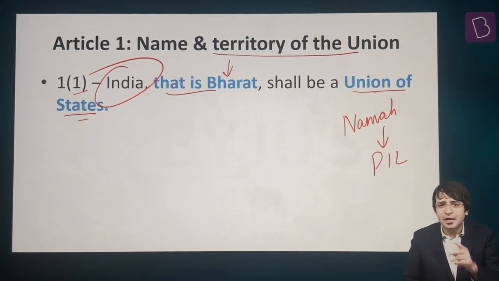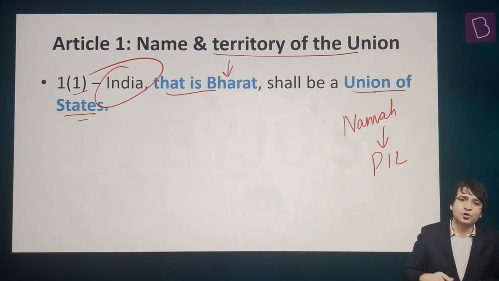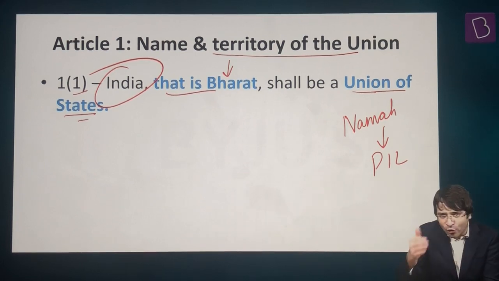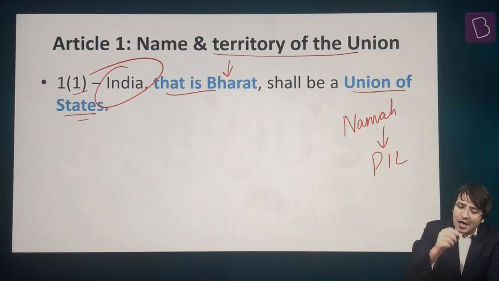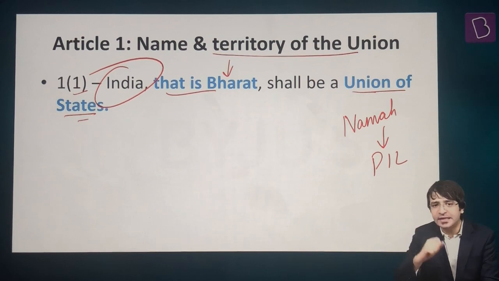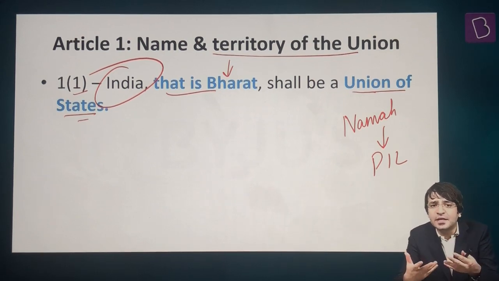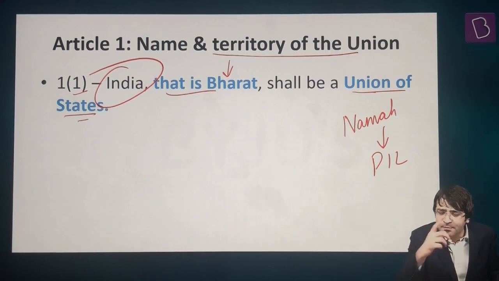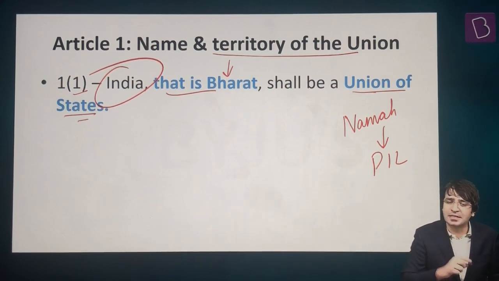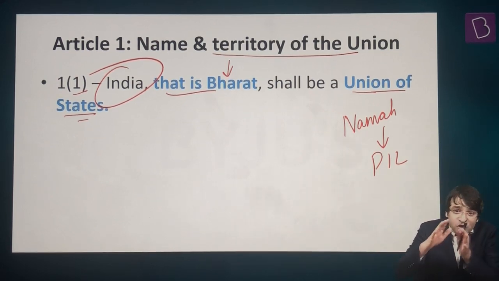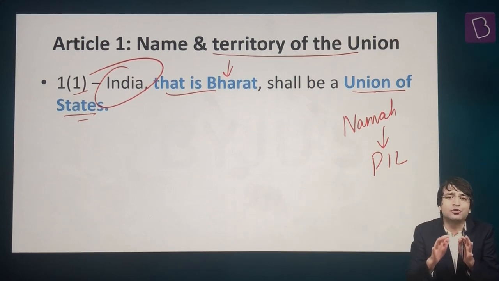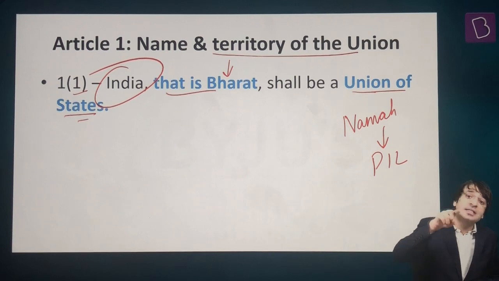So when we look at the Union and its Territory, Part 1 of the Constitution of India, I told you we have to discuss Articles 1 to 4. But before that, how many states do we have? 28. How many union territories do we have? 8. But why do we have union territories in the first place? That I'm going to discuss when we talk about the chapter on Union Territories. So right now we are only going to talk about the Union and its Territory.